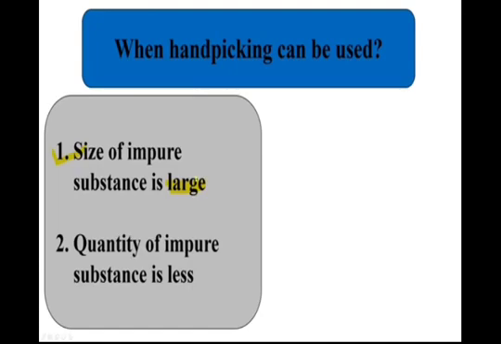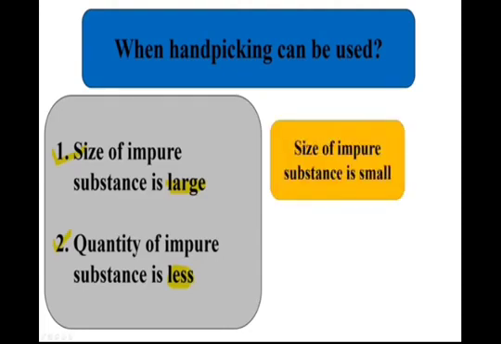Students, welcome back. In the previous class, we concluded where handpicking can be used, on which occasions. If the size of the impure substance is large or the quantity of impure substance is less, you can use handpicking. In these two cases only you can use handpicking. The size is bigger or the quantity of impure substance is less. In these two cases, you can use the handpicking method.